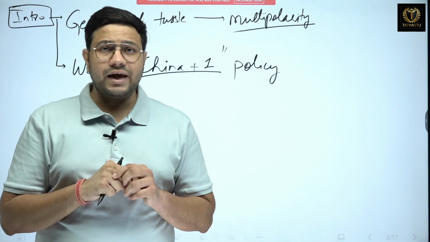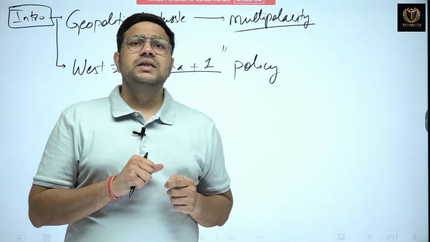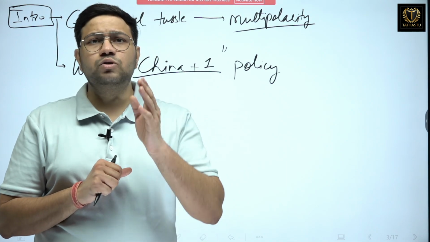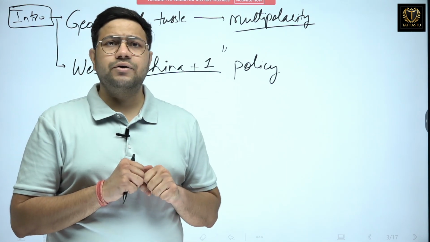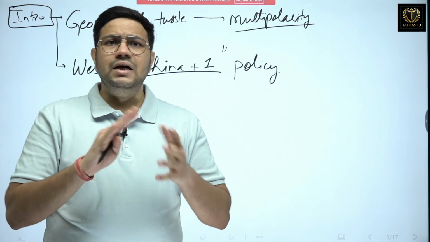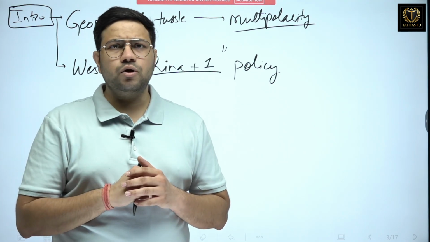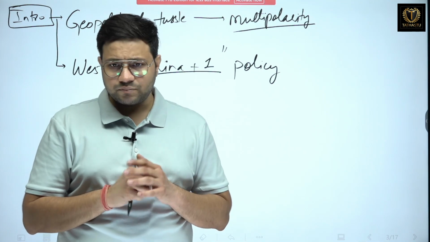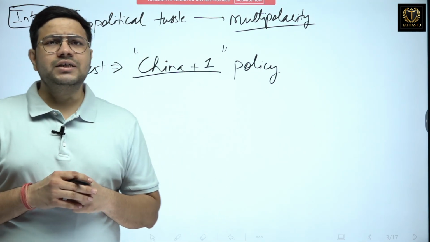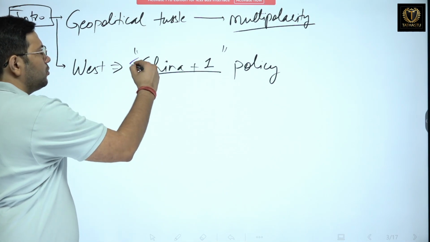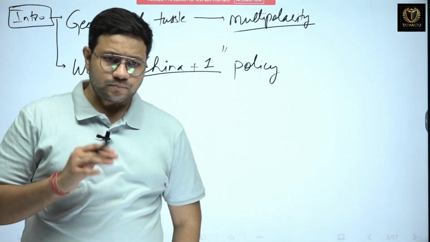But when COVID came, they were able to see that China could misuse this supply chain to disrupt world trade and pressurize these Western countries while the trade imbalance was going on, or the trade tussle was going on between the West and China. Therefore, the West came out with a policy that is known as the China +1 policy. Now, what is this China +1 policy?